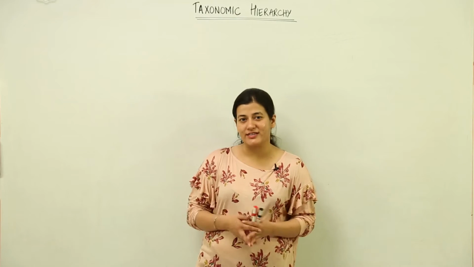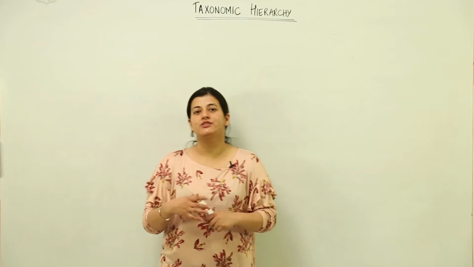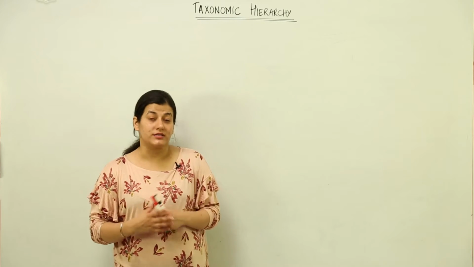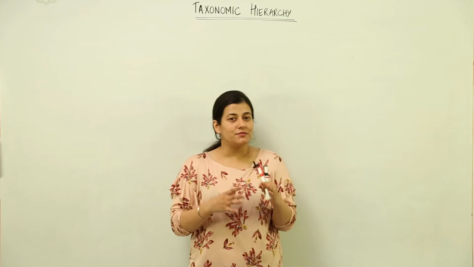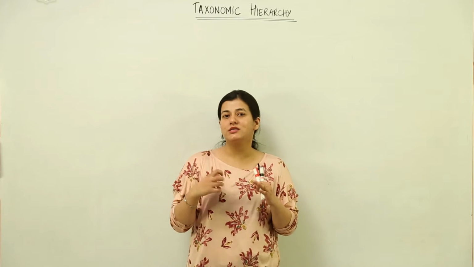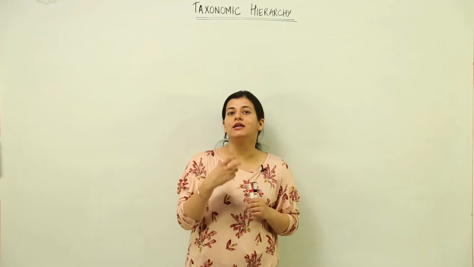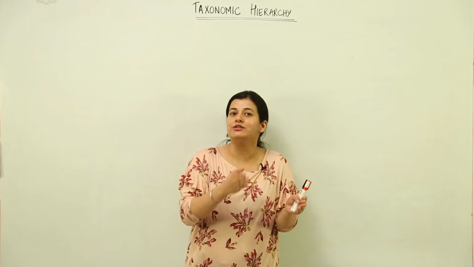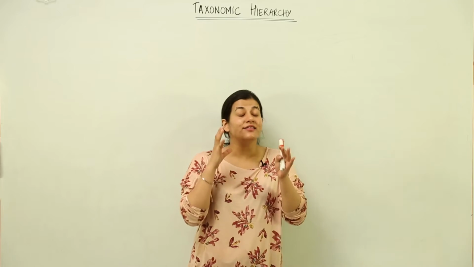We have been talking about classification. Now let us talk about taxonomic hierarchy. First of all, what is it? It is the systematic arrangement. Now, what is systematic arrangement? It is the arrangement of an organism in a framework which is according to the classification.